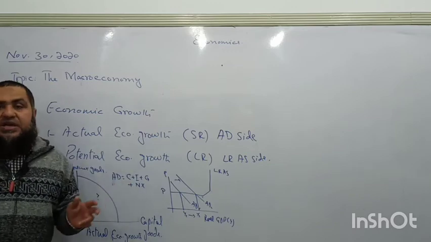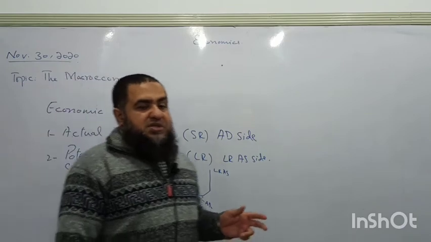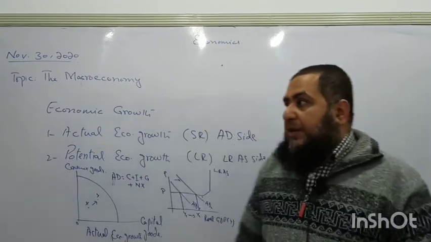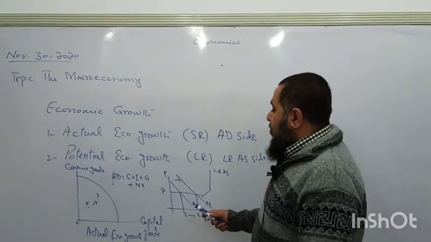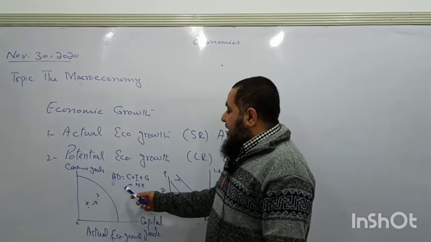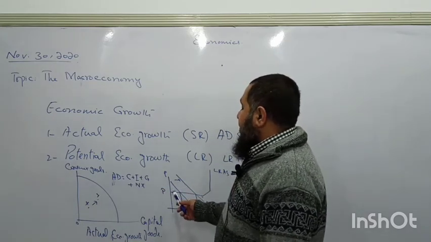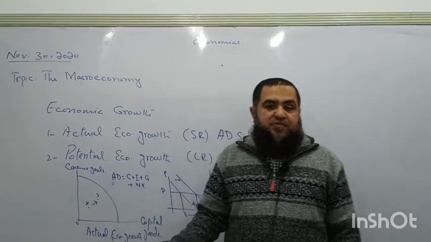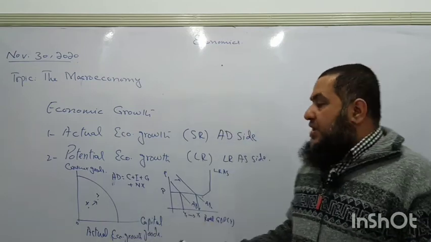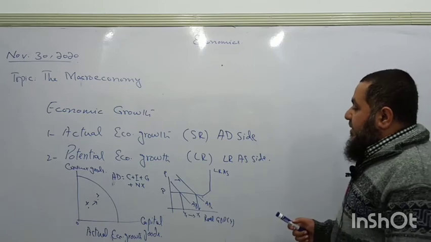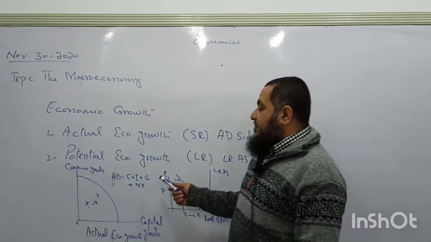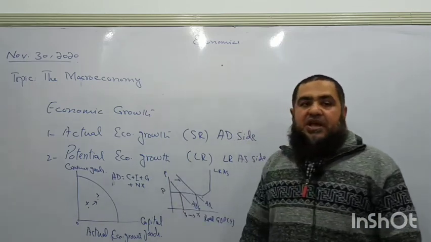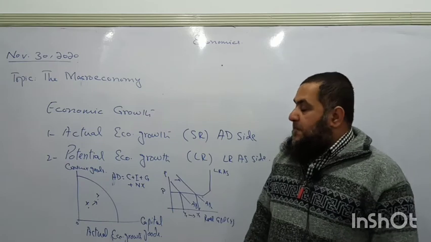Or investment in the country is increasing, the producers are buying more capital goods in order to produce more goods and services in future. Then again aggregate demand will shift rightward. And government spending on development projects, when the government is spending on development projects which will create employment opportunities in the country, then definitely aggregate demand will increase.